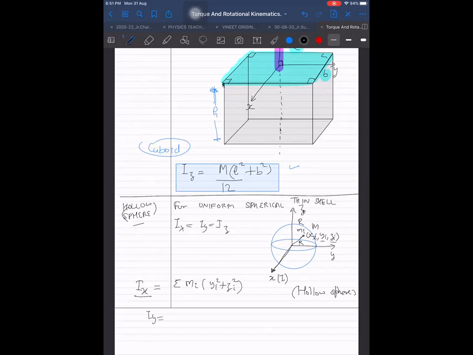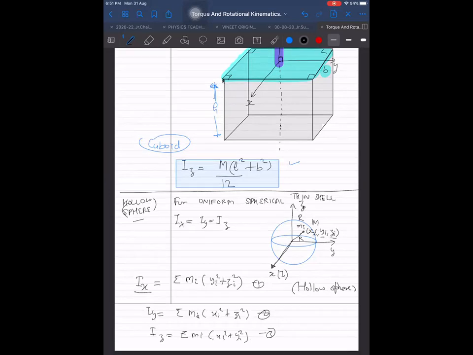Similarly, when I take I_y, it will be sigma m_i into x_i square plus z_i square. And I_z will be sigma m_i into x_i square plus y_i square. Number 1, number 2, number 3. Let us add these three.